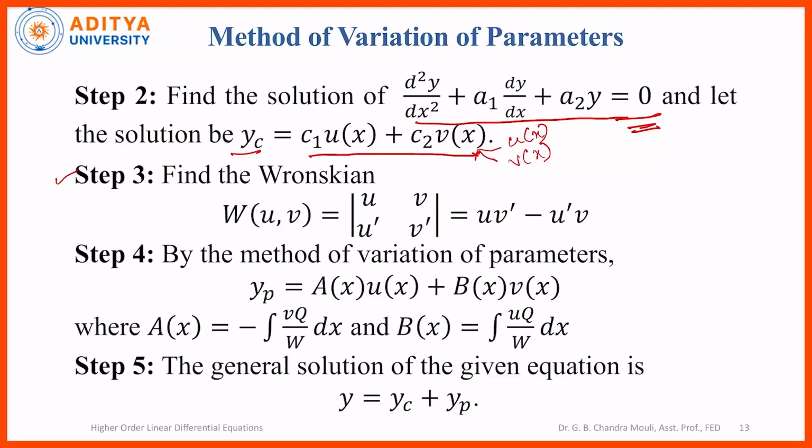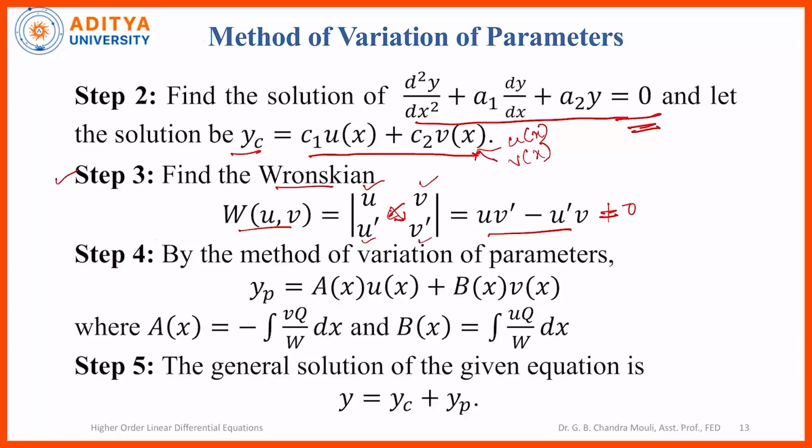In step 3, we have to find the Wronskian of u of x and v of x, which is given by the determinant whose first row has u and v, and whose second row has u dash and v dash, the derivatives of the first row. Expanding this determinant, we get u into v dash minus u dash into v.